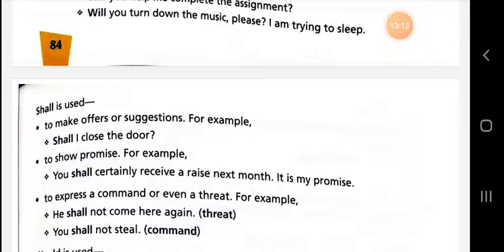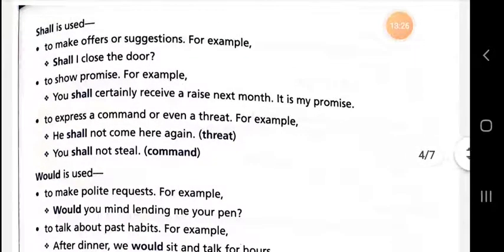When you are expressing a command or threat in a sentence, you can use shall. He shall not come here again. You shall not steal. That is a sentence expressing a command.